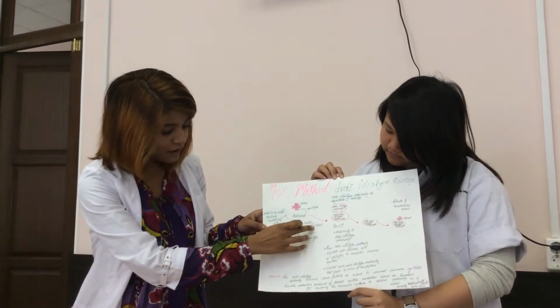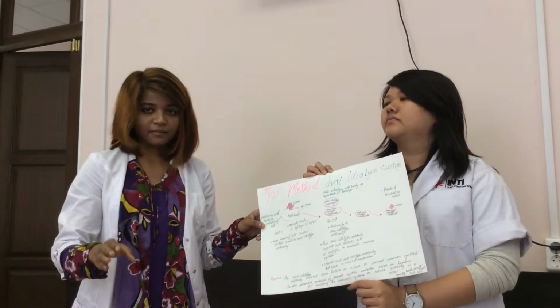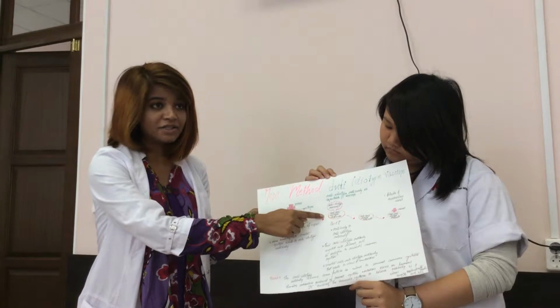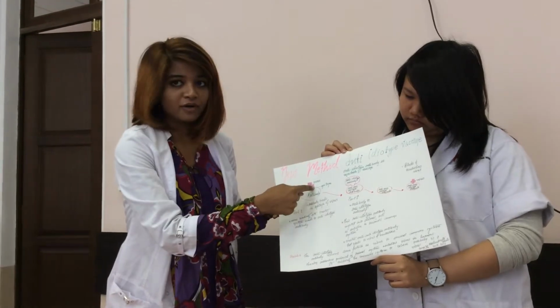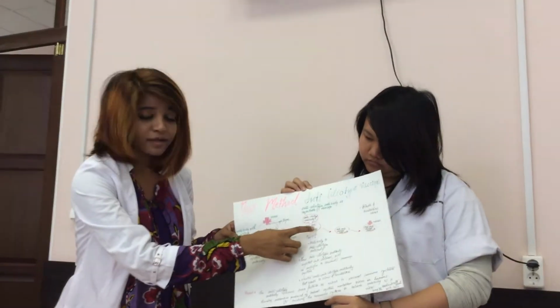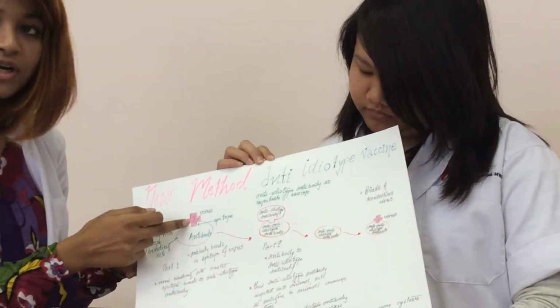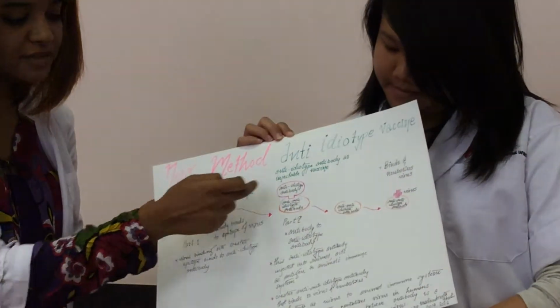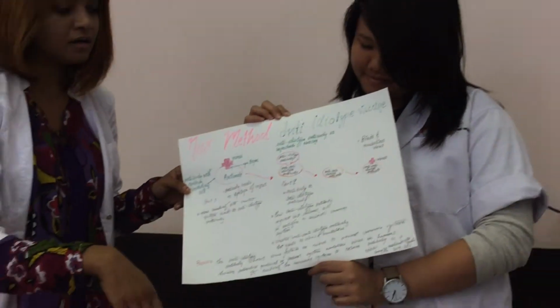Then you inject this antibody into another organism, say a horse or rabbit. That antibody will be recognized as an antigen, and that organism will produce an antibody opposing this antibody. This is the anti-idiotype antibody. Now you remove this anti-idiotype antibody, and it will actually combat the virus because it has the same structure. After you add this to the person, it will destroy the virus.